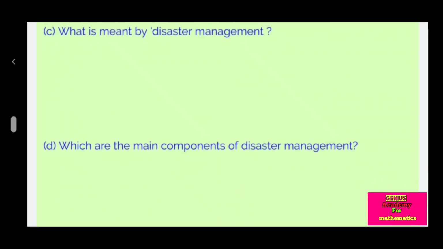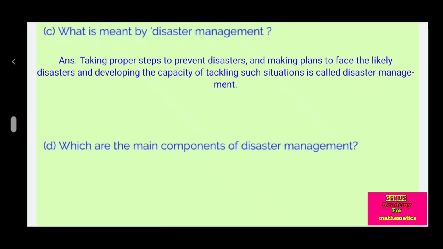What is meant by disaster management? Answer, taking proper steps to prevent disasters and making plans to face the likely disasters and developing the capacity of tackling such situations is called disaster management.